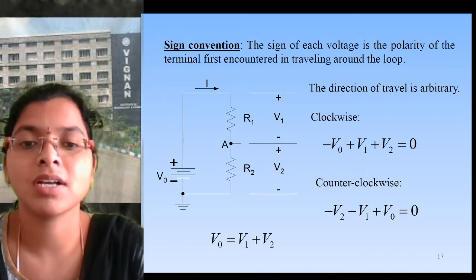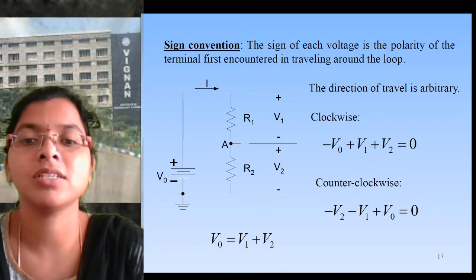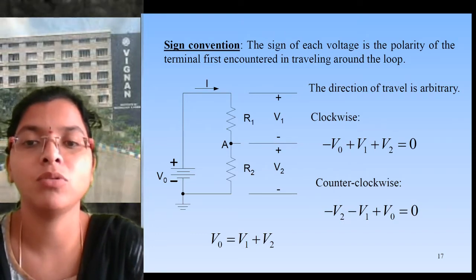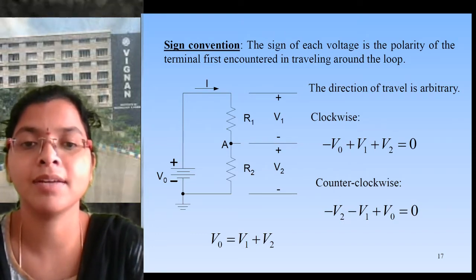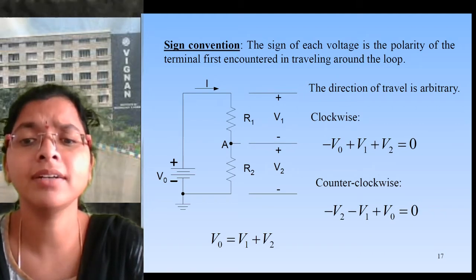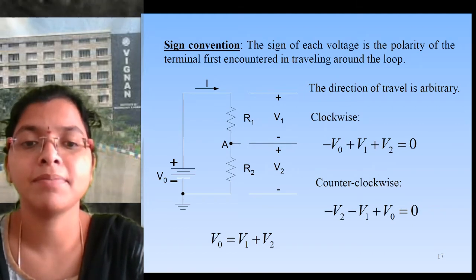So the first equation is the clockwise equation, and the second equation is the counterclockwise equation. You can follow any one method, but don't get confused while considering the two. So if we simplify that algebraic sum, V0 equals V1 plus V2.